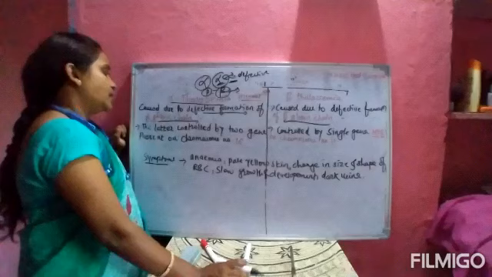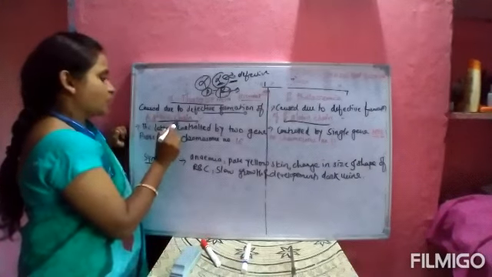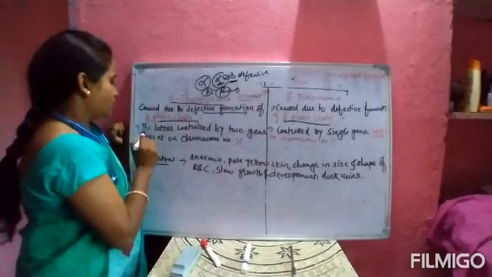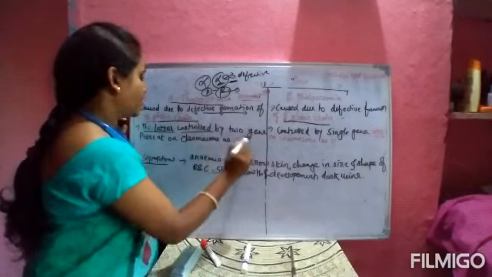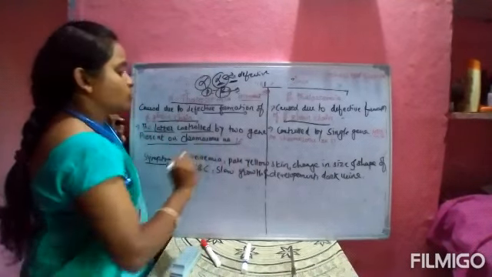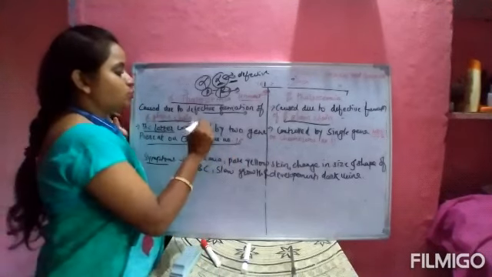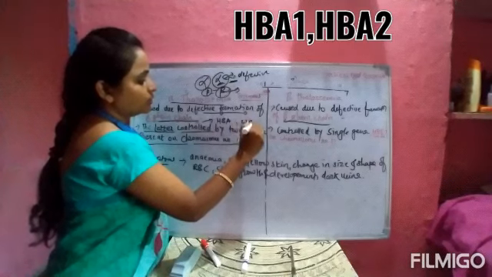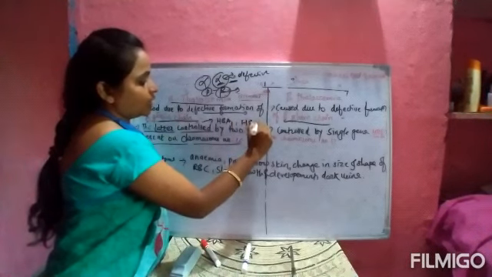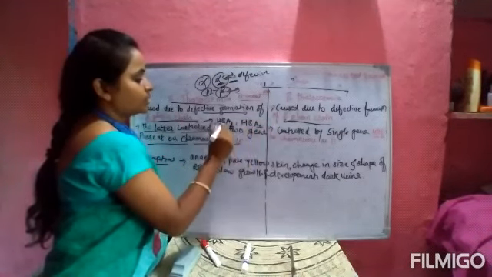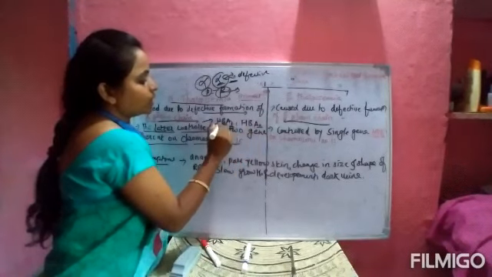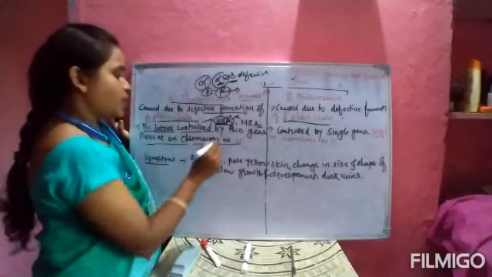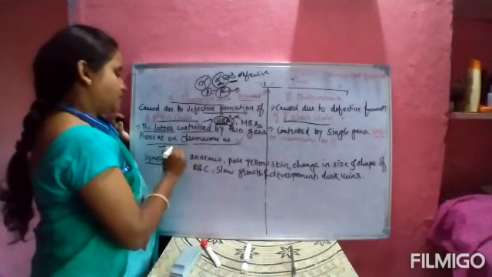Another important thing is that alpha globin chain production, or alpha thalassemia, is controlled by 2 genes present on chromosome number 16. These 2 genes which are affected are HBA1 and HBA2. A1 and A2 means what? HB means hemoglobin, and A means alpha.